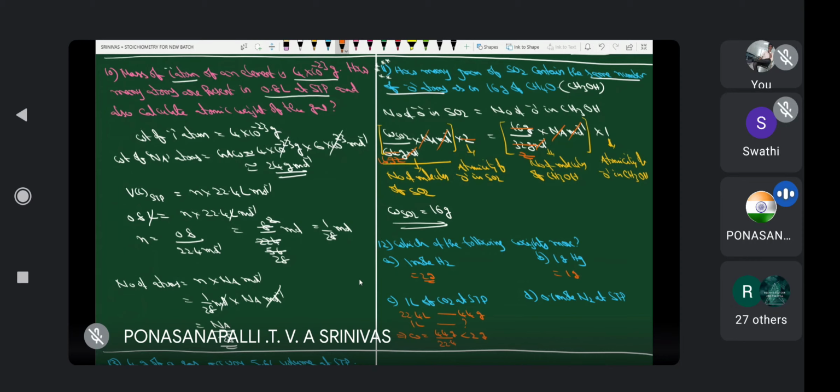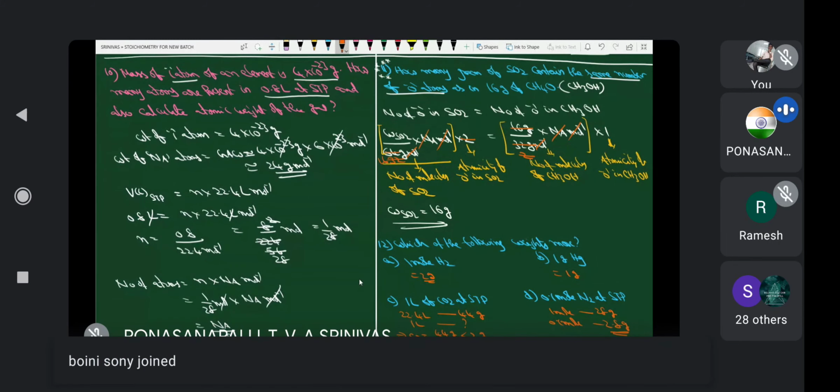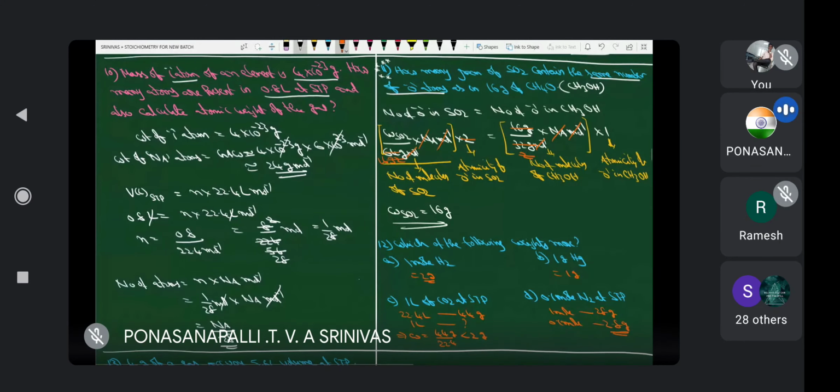Next, 0.1 mole of nitrogen at STP. It is already known to you, 1 mole of nitrogen is 28 grams. 0.1 mole is 2.8 grams. Yes or no? Yes, sir. Therefore, this is 2 grams, this is 1 gram, less than 2 grams, and this is 2.8 grams. What is the question? Which one weighs more? This one.